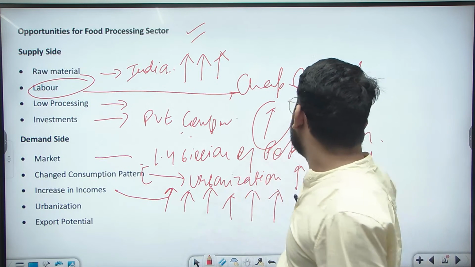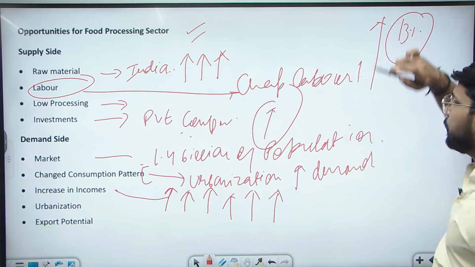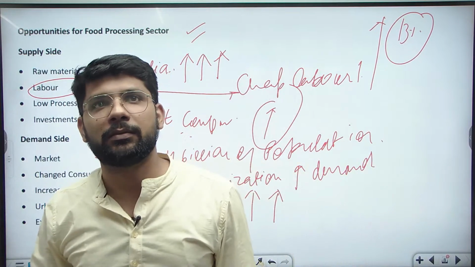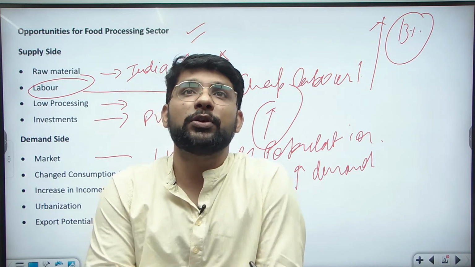Export potential: food processing right now has a 13% export potential, and this export potential can be much increased if we focus more on the food processing industry. So these are the opportunities of this sector.